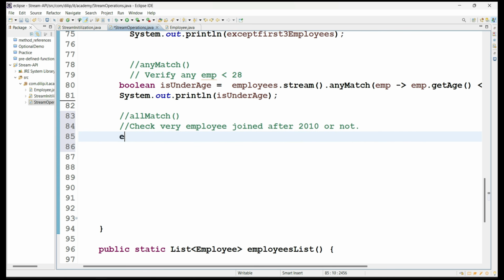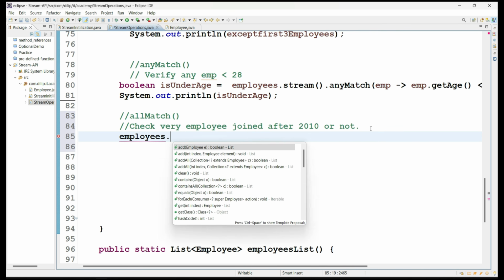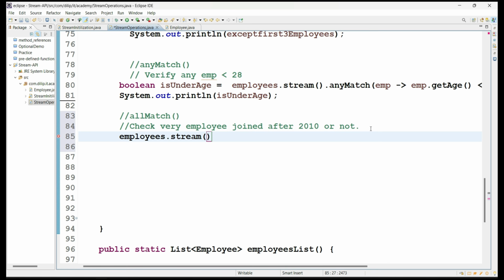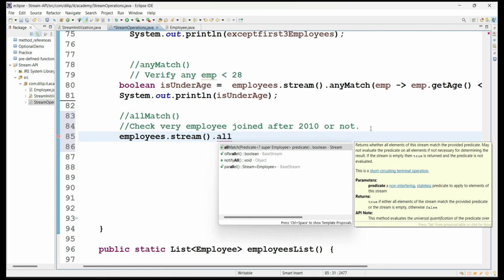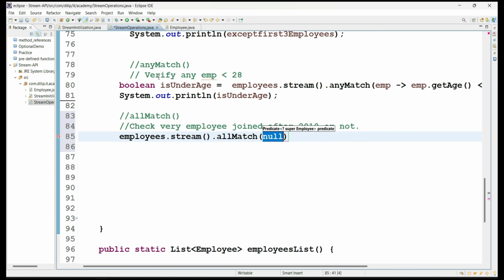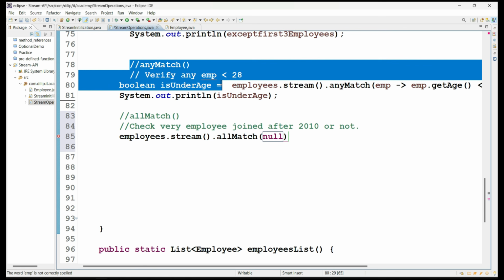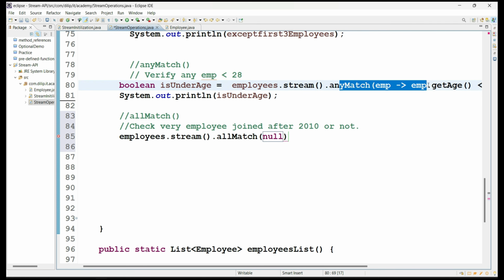Okay, so let's see how to implement it. Yes, let me create from the employees list. I'm creating the stream object, and from the stream, what is the method, guys? allMatch method. So here with anyMatch, if one value is matching, then it simply terminates and provides the true value. Here everything should match, then only true. If any one of the values is not matching based on the conditional statement or predicate implementation, then it will return false.